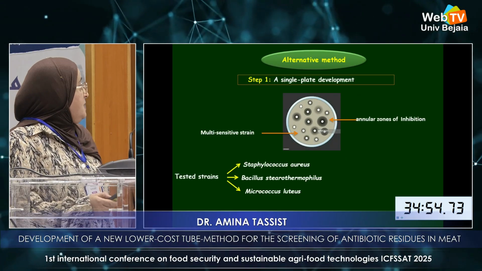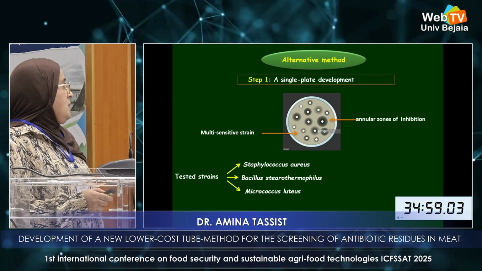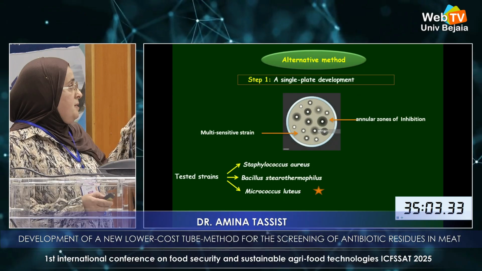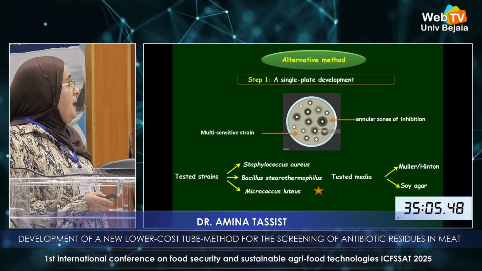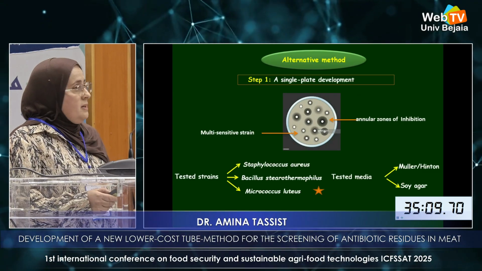The principal tested strains are Staphylococcus aureus, Bacillus stearothermophilus, and Micrococcus luteus, which is the most sensitive strain. And we have tested two different media, Müller-Hinton and soya agar.